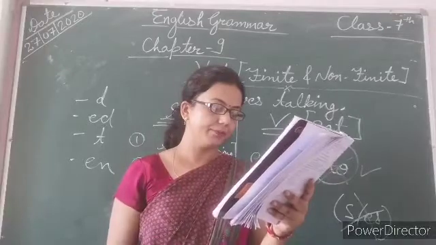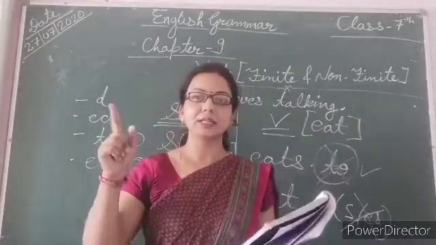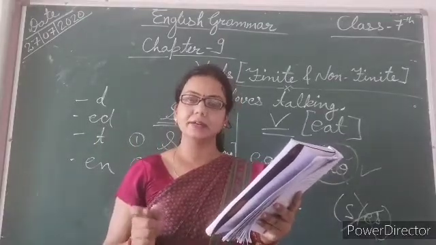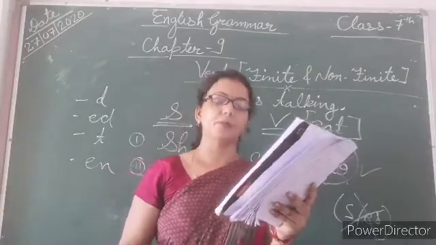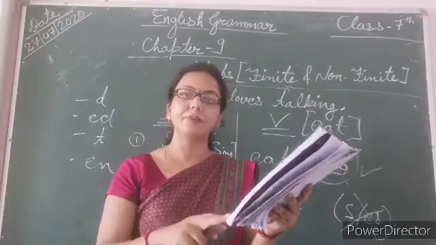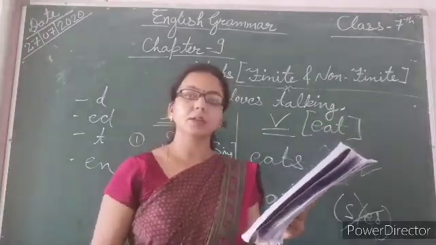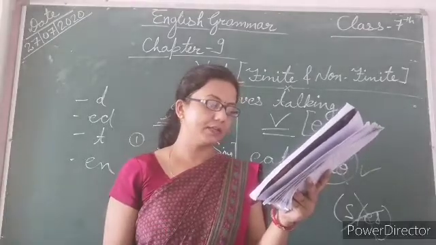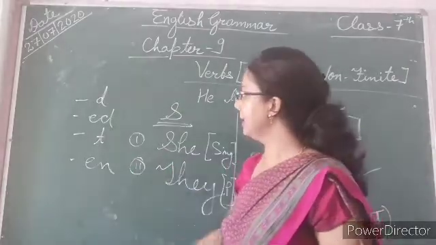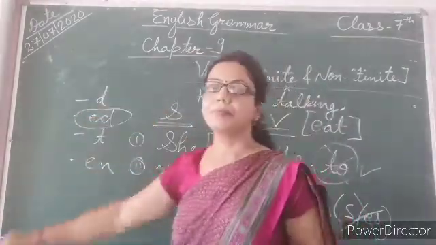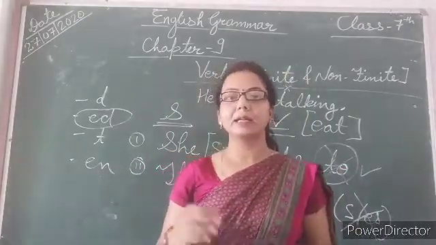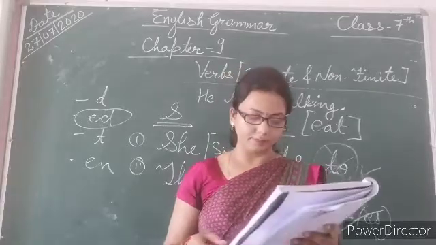Have a look at the example. I saw a shooting star. Shooting, the verb is added with ing, so it is present participle form. Now just have a look, page number 53, example third. We ate roasted peanuts on the beach. Roasted. What is the spelling of roasted? R-O-A-S-T-E-D. Roasted. So here it is behaving like a past participle form.